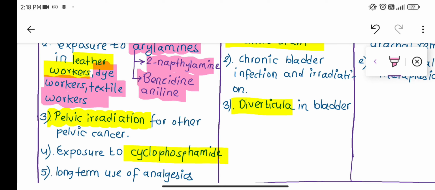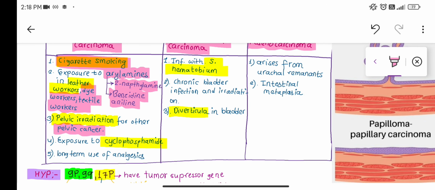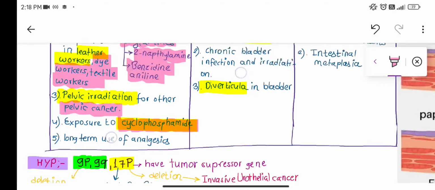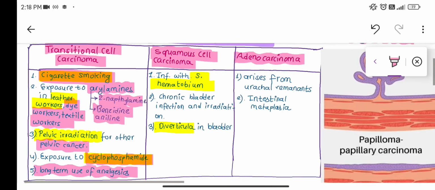Pelvic irradiation for the treatment of pelvic cancer also increases the risk of transitional cell carcinoma. Now, exposure to cyclophosphamide, which is a drug: if the person has been exposed to cyclophosphamide for a long duration of time, there is a high chance. Now, exposure to analgesics: as painkillers, if you are taking more and more analgesic drugs, there is a high chance of development of transitional cell carcinoma.